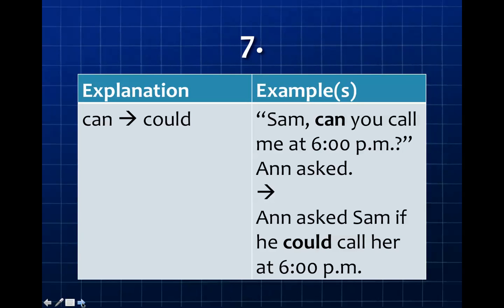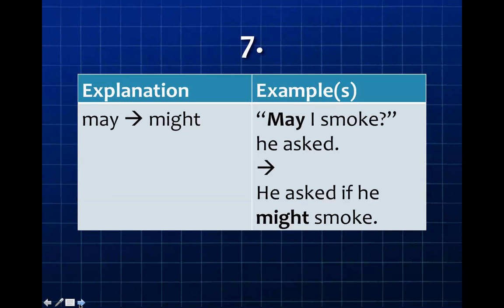And here's an example of can and could. In direct speech, I say, "Sam, can you call me at 6 p.m.?" Anne asked. And in indirect speech, that becomes, Anne asked Sam if he could call her at 6 p.m. When may becomes might: "May I smoke?" he asked. Becomes, he asked if he might smoke.